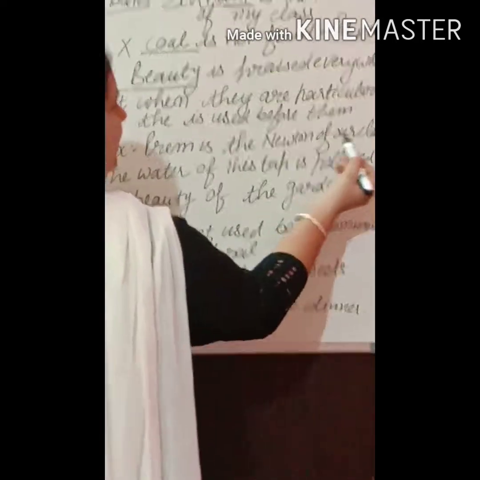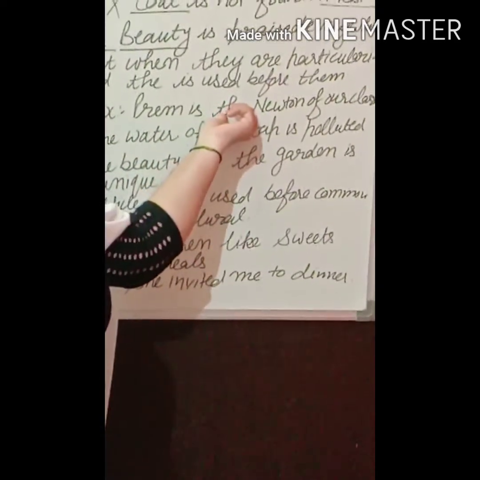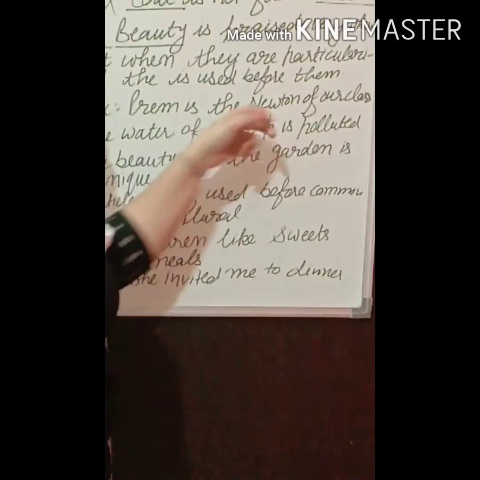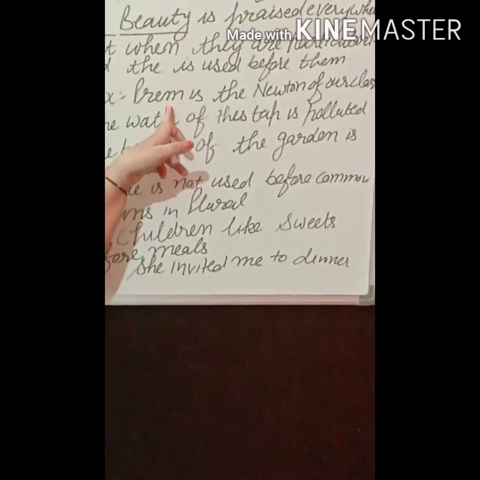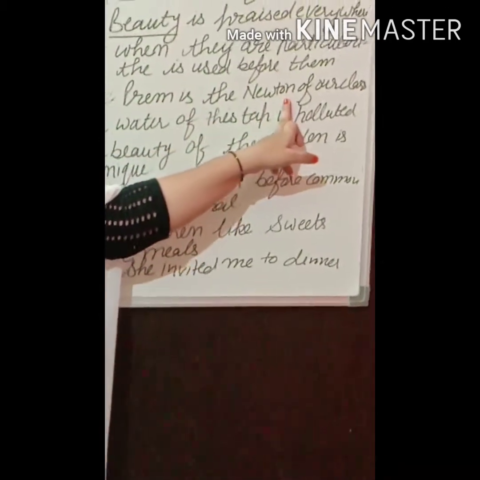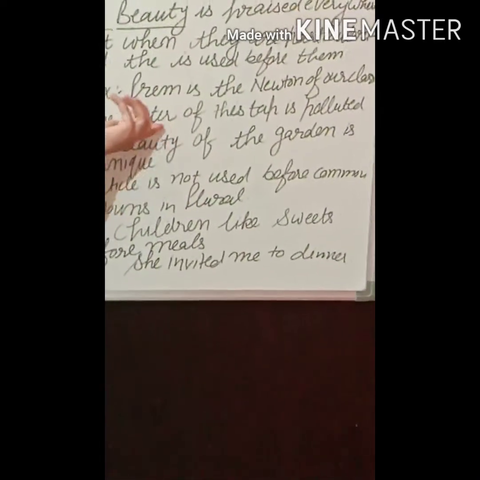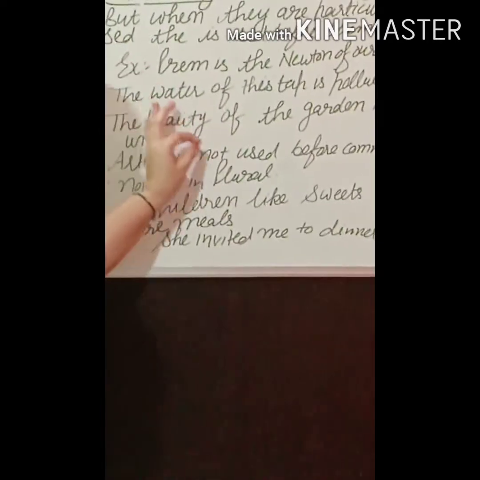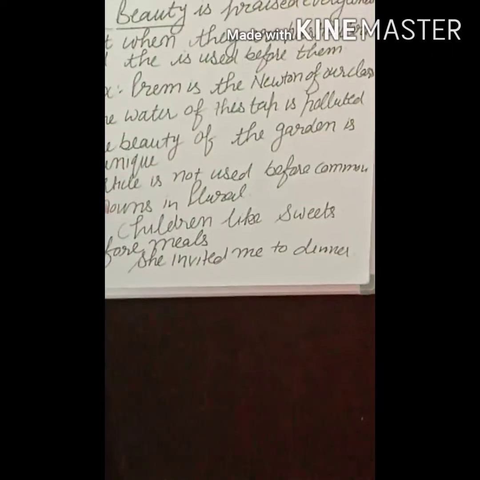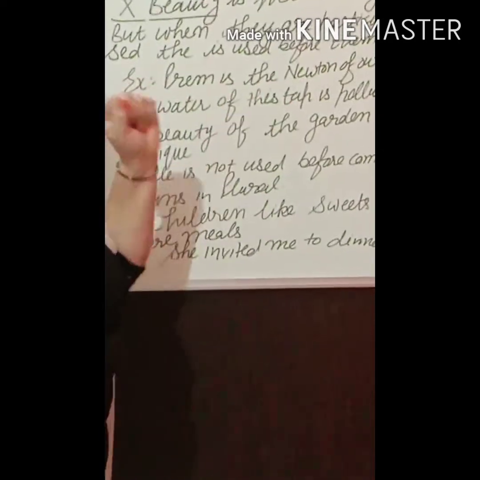See the examples. Prem is the Newton of our class. Here Newton is the name of a scientist and we are using the before a proper noun because we want to make it special, because Prem is not Newton but he is like the Newton of our class. See the second one, the water of this tap. When we use water in a general sense, we can't use any article. But I am talking about the particular water of that tap. So, the water of this tap is polluted, not all water. Only this tap's water is polluted.